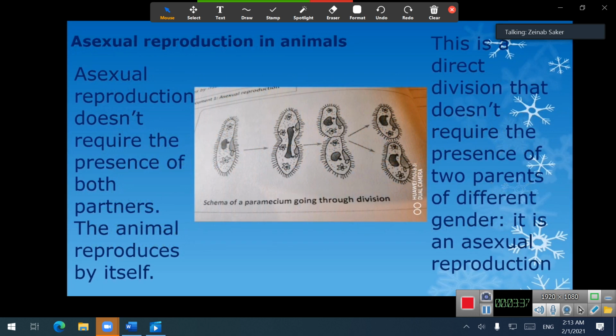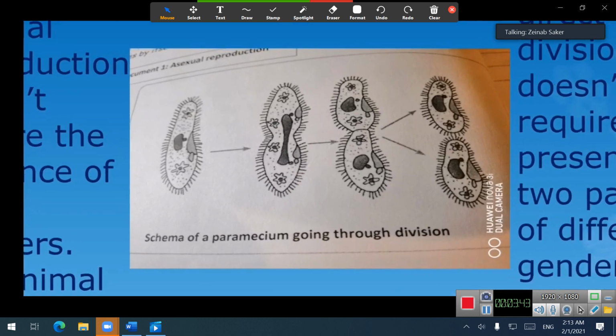Asexual reproduction doesn't require the presence of both partners. The animal reproduces by itself, as we see in this figure of a paramecium. Paramecium is a unicellular animal that has one organism. It lives in stagnant water.